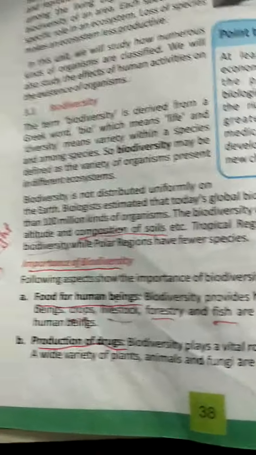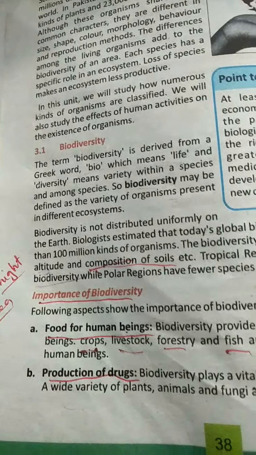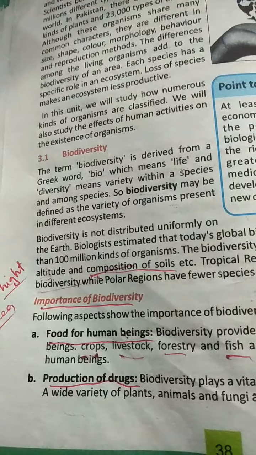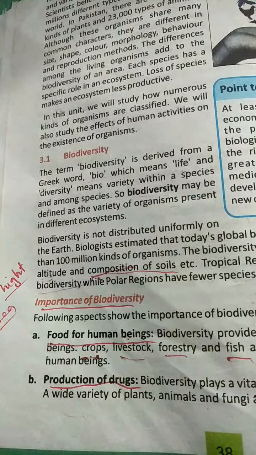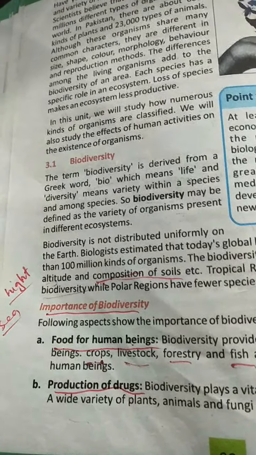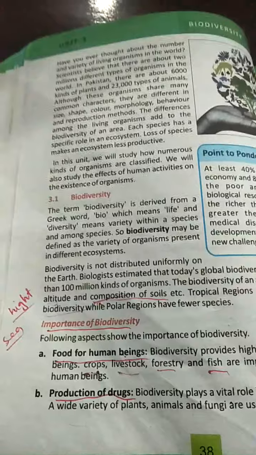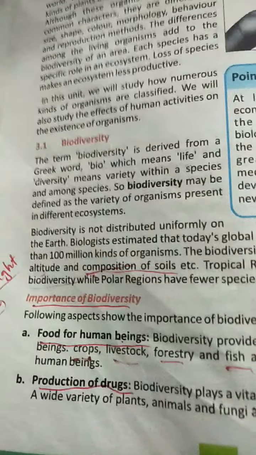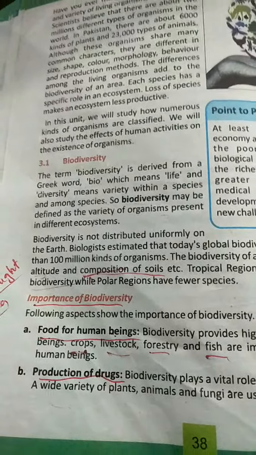Importance of biodiversity includes food for human beings, because biodiversity provides food for living things. Production of drugs from biodiversity. In biodiversity, there are different medicinal plants through which medicines or drugs are formed.